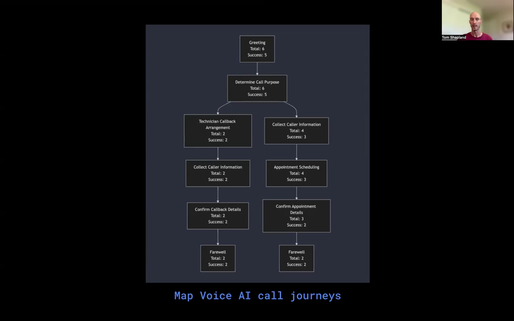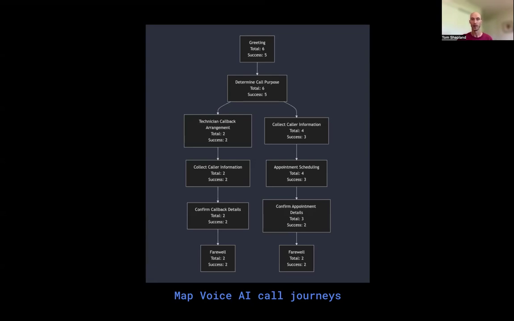You'll also see that some of those calls dropped off along the way. For example, you can see that the number of calls went from a total of 4 at the appointment scheduling stage to 3 at the confirming appointment. So the developer is going to look at this and say, okay, I see some of my calls are dropping off. What can I do about it? How can I improve my agent? Well, I have to go look at that call or those calls to see what's happening.